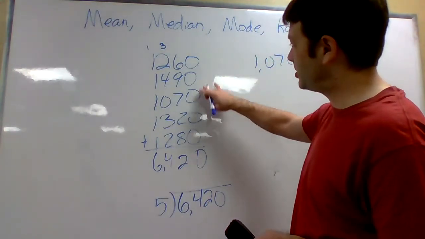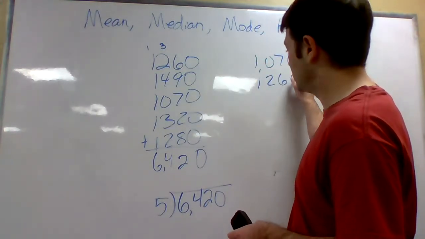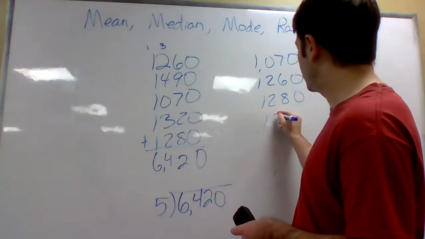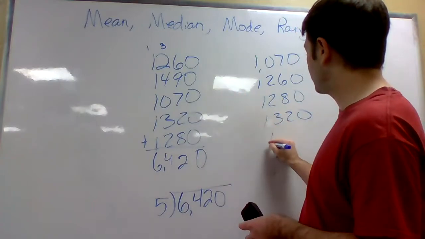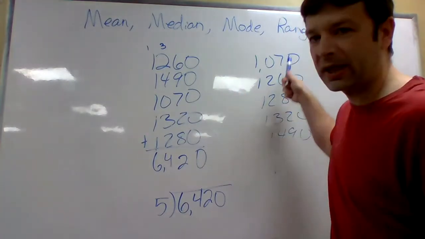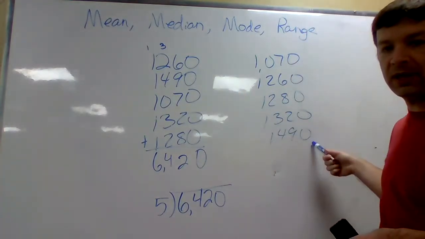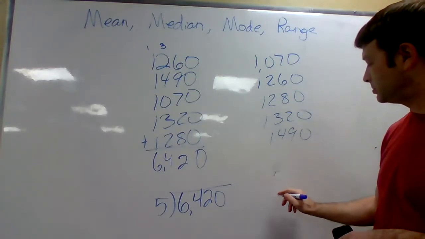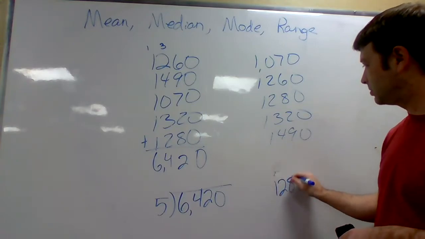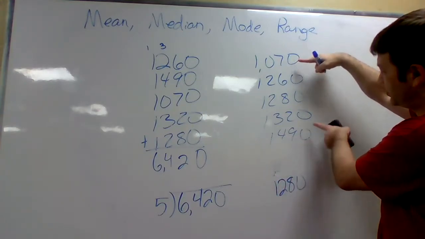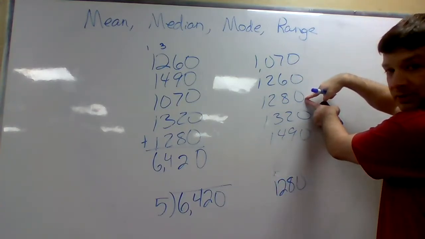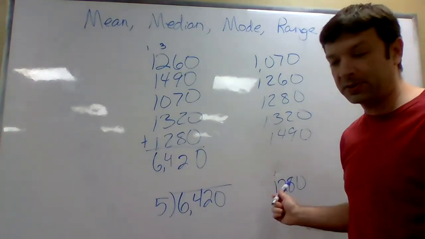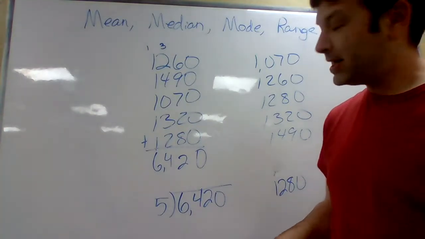Then the next smallest is 1260, and I see 1280, and I see 1320, and I see 1490. Okay, so this is order from least to greatest. So what's the middle number? 1280. Okay, right in the middle. So there's no math to do on that one. You just say it's 1280.